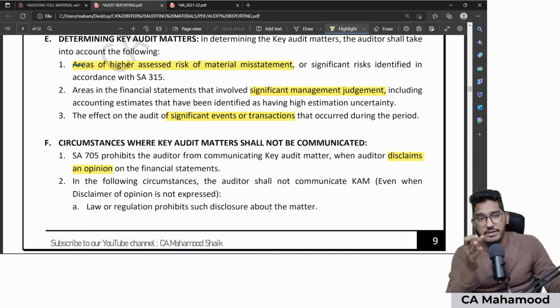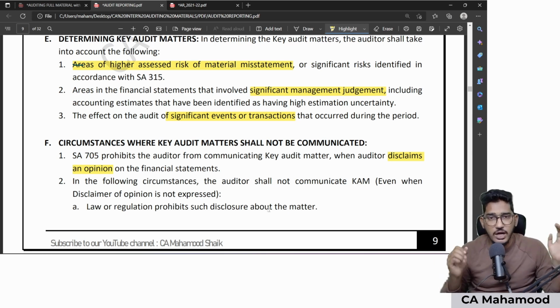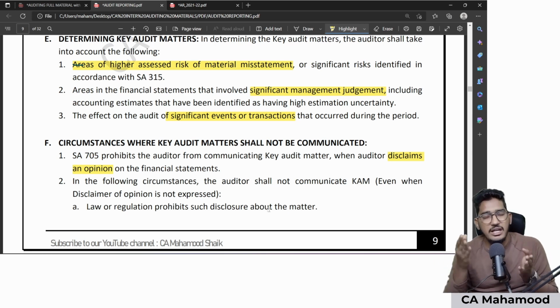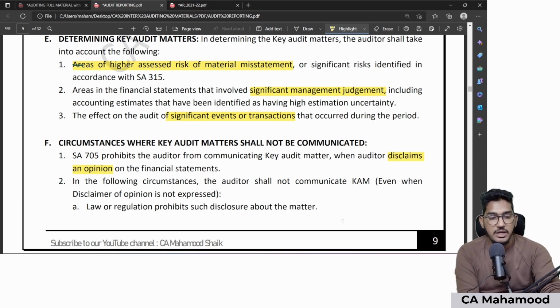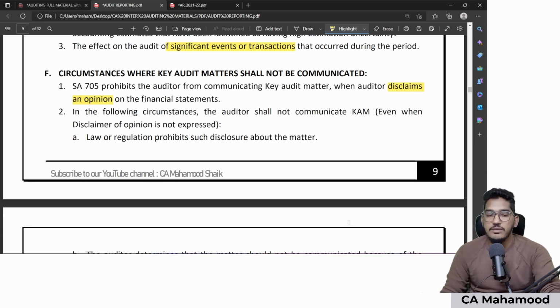Why? Because if you are giving a disclaimer of opinion, you are saying that you are not able to express an opinion. That means you are unable to do the audit. When you are unable to do the audit, how can you identify significant matters from the audit? So that's why in case the auditor is giving a disclaimer of opinion, you should not include a key audit matter paragraph. However, even when you are not giving a disclaimer, some matters shall not be communicated as a key audit matter. If you give a disclaimer, there is no paragraph called key audit matter.